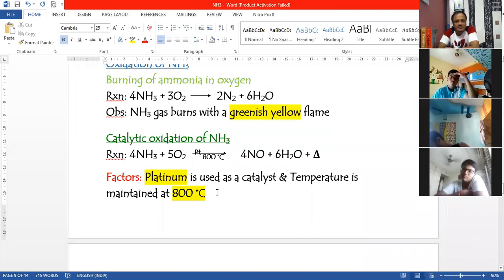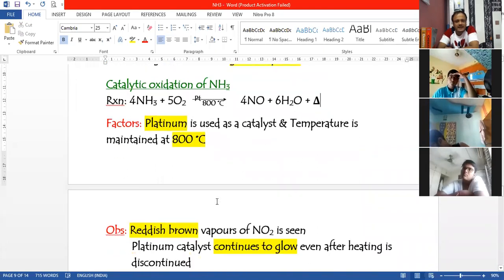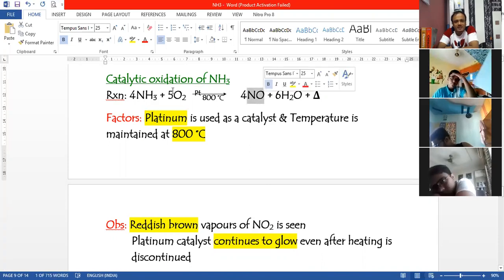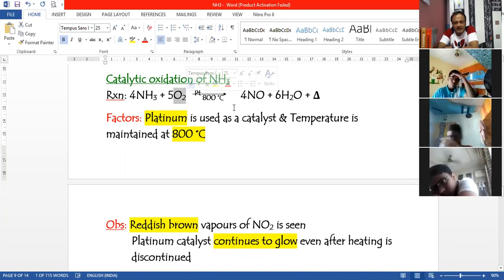The observation for this reaction, that is catalytic oxidation, is reddish brown vapors of nitrogen dioxide are seen. Okay, so this reaction says that we are producing nitric oxide, but then in the observation part we say that it is nitrogen dioxide. So what happens over here is that this nitric oxide which is formed reacts with the oxygen reactant which is present over there. It undergoes further oxidation and creates nitrogen dioxide. So this reaction is not mentioned in that part, but you have to understand that's what happens.